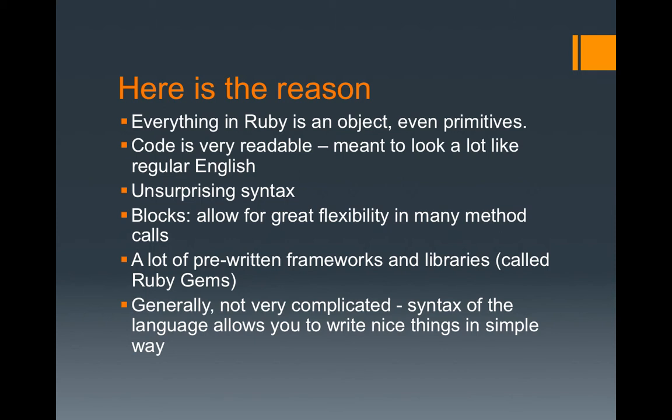We'll show you how reflective Ruby is. And like most languages such as C++, we have pre-written frameworks and libraries. Ruby has RubyGems, so it helps a lot.